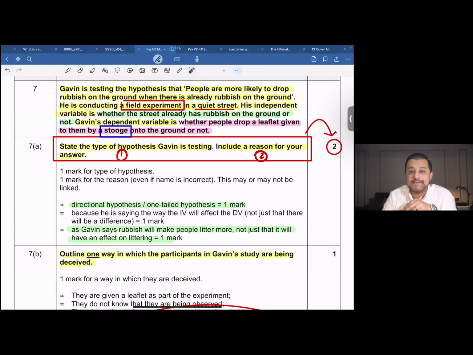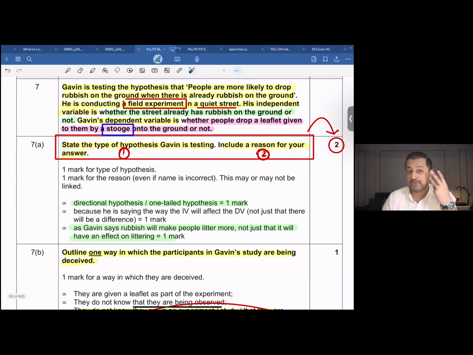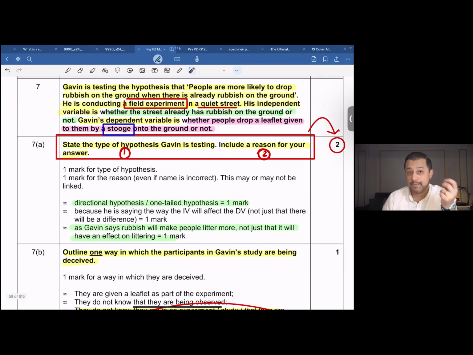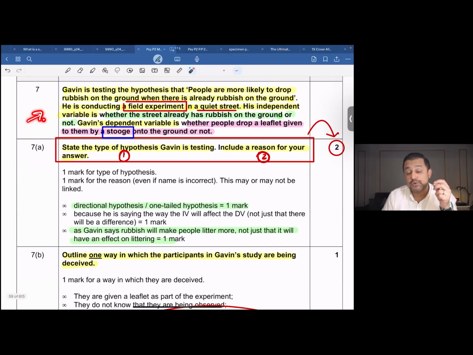Hello, everyone. Let's discuss this novel research question. Now, these novel research questions, we typically see them as either question number 7, question number 8, or question number 9 in our paper 2 examination for AS Psychology. Without any further ado, let's quickly read this question.